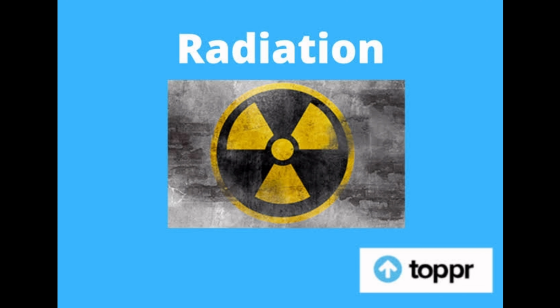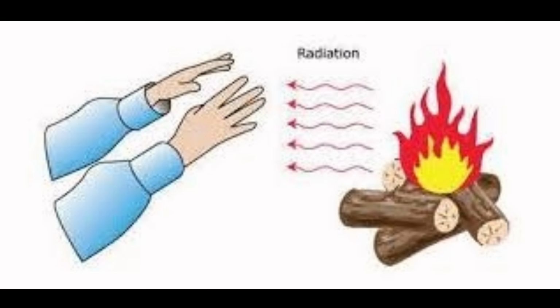Children, radiation is the heat transfer for which no medium is required. It is a simple definition of it. It is a method of heat transfer in which no medium is required. A medium is required for both conduction and convection, but here no medium is required. There is no medium in the space between the sun and the earth. Instead there is a vacuum. But the heat from the sun still reaches the earth. This is because of radiation.